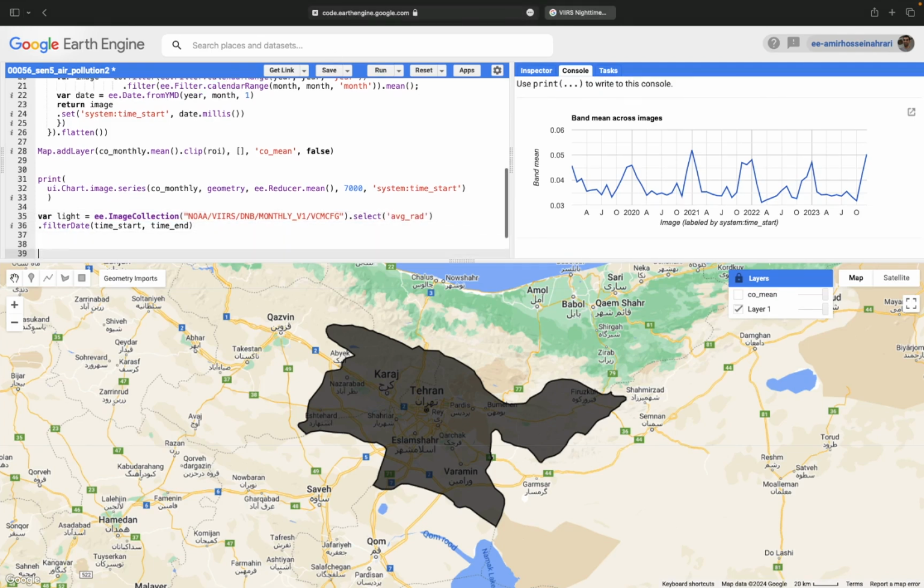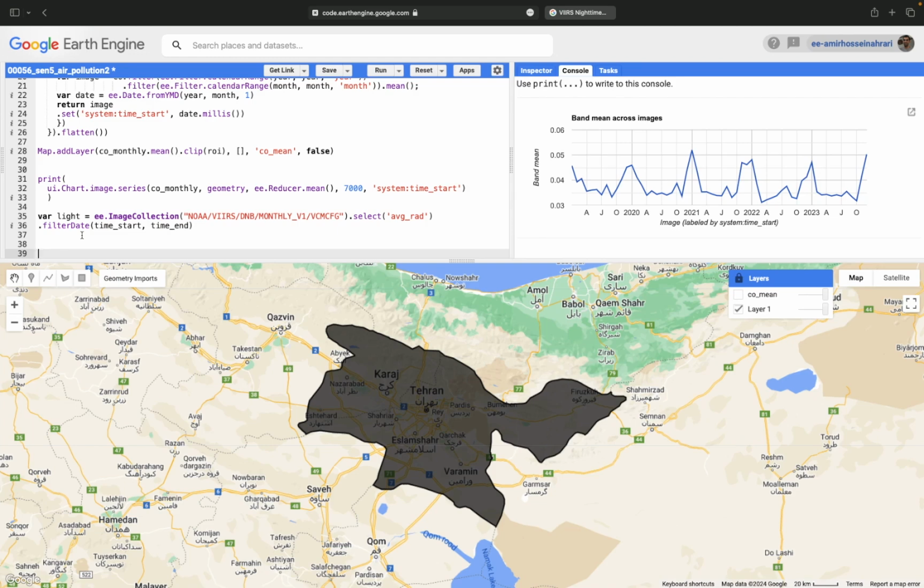There it is. For the next step, we need to plot the variations of the night light for the region of interest. But before then, I want to visualize the night light data to see how it works and make it better understood for you for the next step.